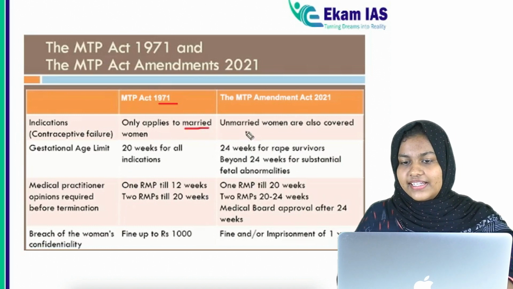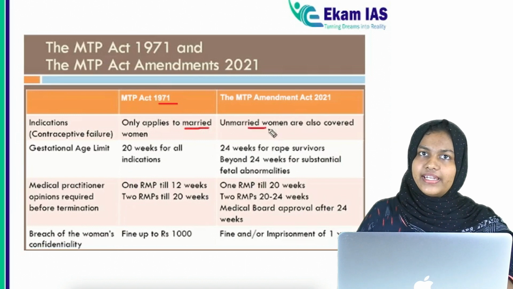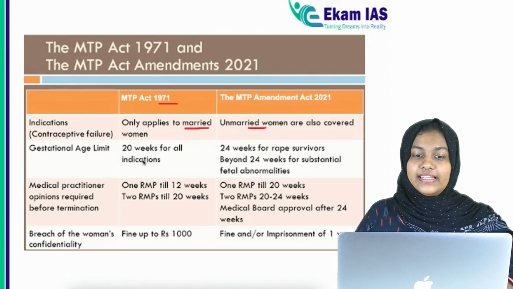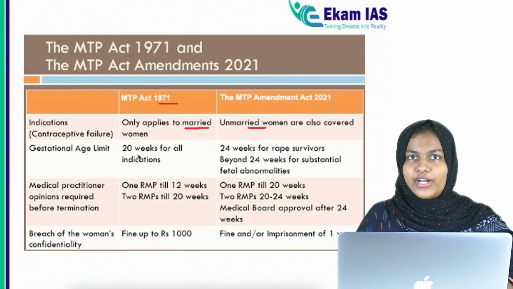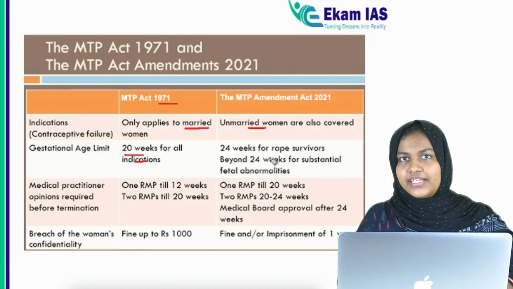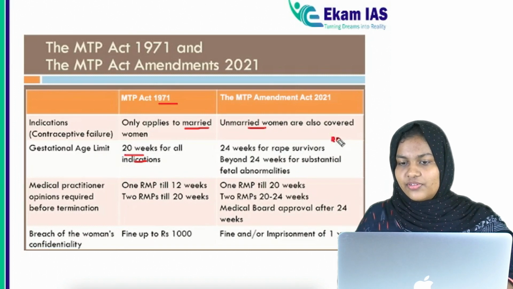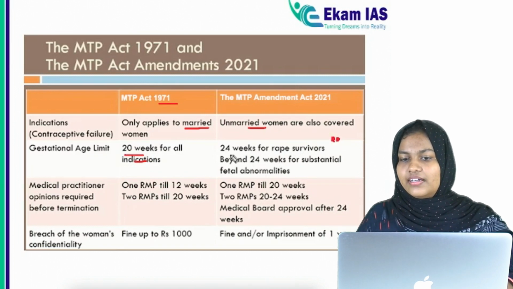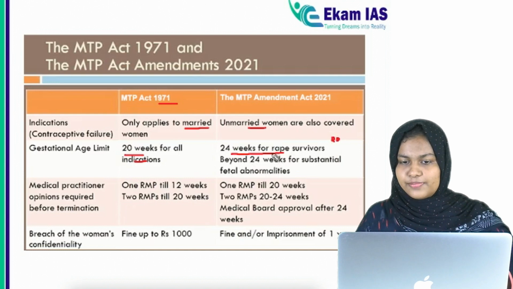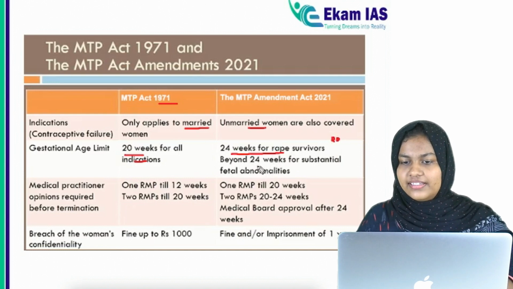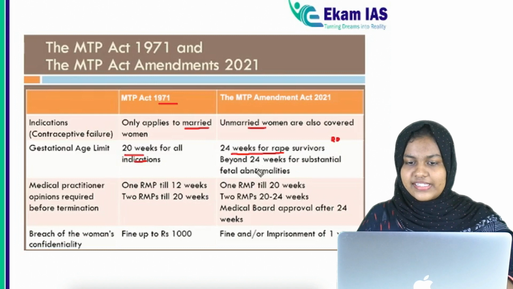Now we have seen that it is applicable to both married as well as unmarried women. The maximum gestation period was 20 weeks originally, then 24 weeks for the special categories of people, and more than 24 weeks is applicable in the Amendment Act.